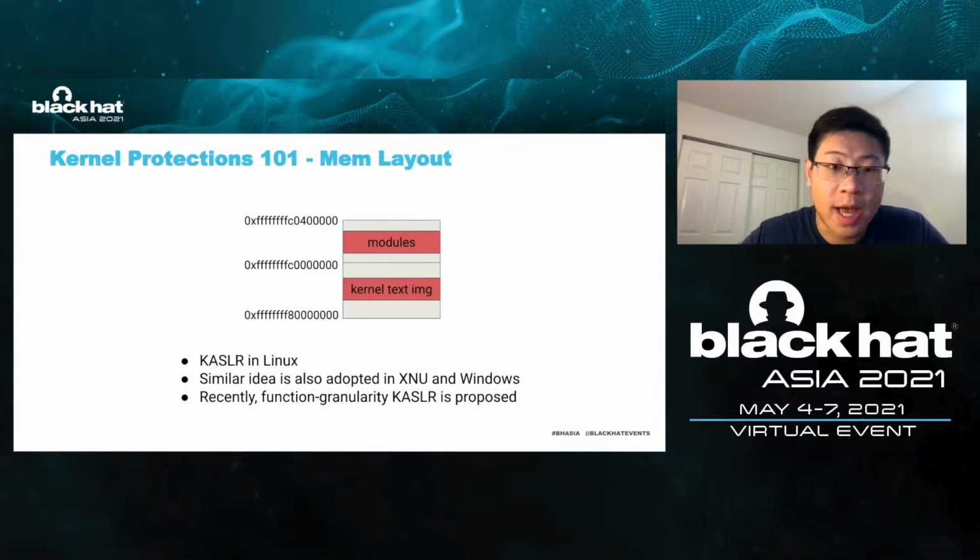KASLR is adopted in XNU and Windows. This protection works because it's very hard for exploitation approaches to reliably jump to the target code if they want to execute kernel instructions for a malicious goal. To defeat this protection, the commonly used approach is to leak the address of a global variable or function pointer or function.